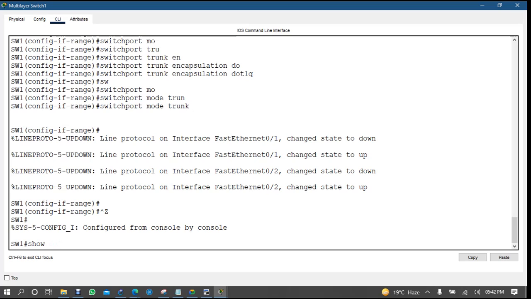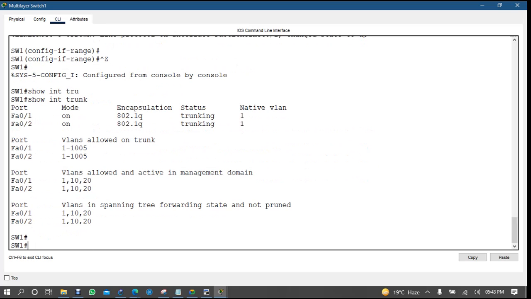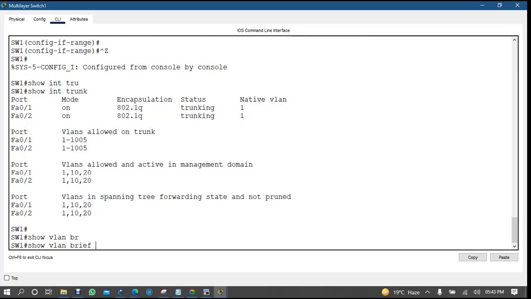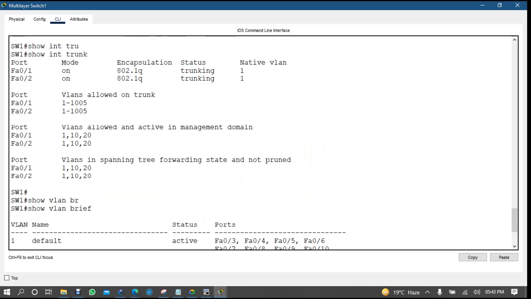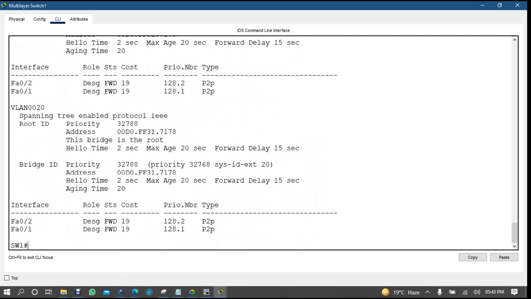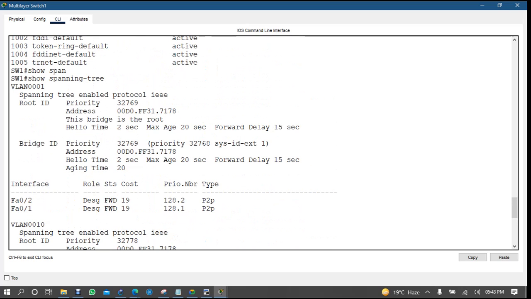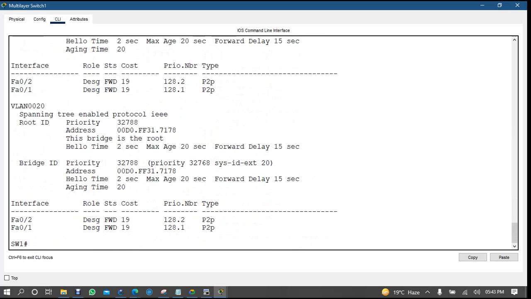And now if I am coming to switch 1 to verify, so show interface trunk. Okay, trunking is there, encapsulation is there. But if I'm checking here, so VLAN brief. Okay, now see, this is 10, and this is 20. So if you scroll up, so spanning tree, he's saying that I am root for VLAN 1, I am root for VLAN 10, and I am root for VLAN 20. Okay, no problem, this is a different part.